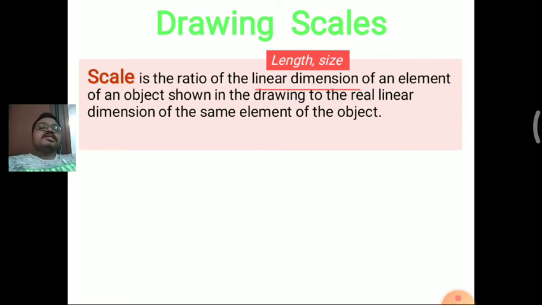So the length and size of an element can be defined as linear dimensions in the scale proportion. We are specifying it as the real object, and the object can be drawn in a drawing sheet. This ratio can be varied in the scale also.